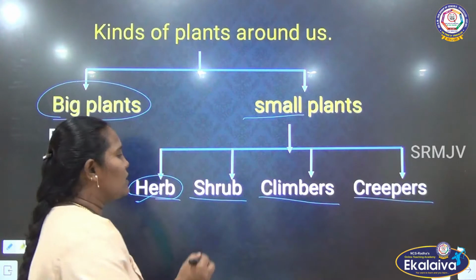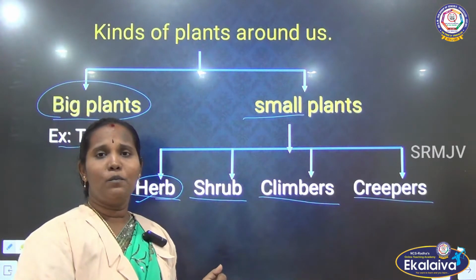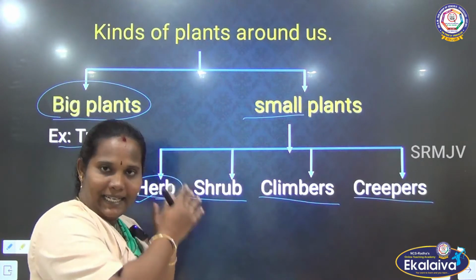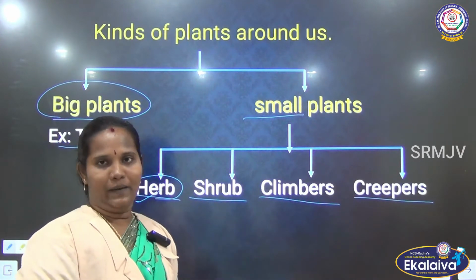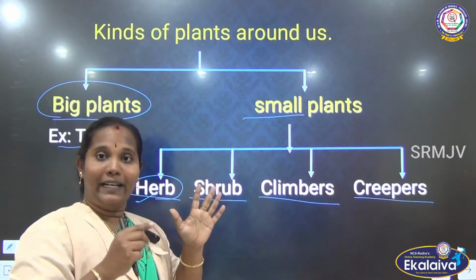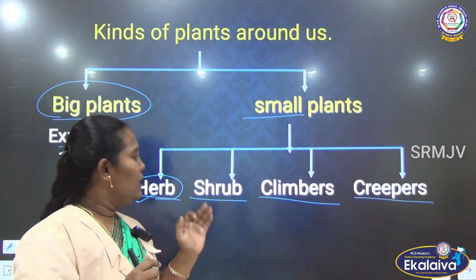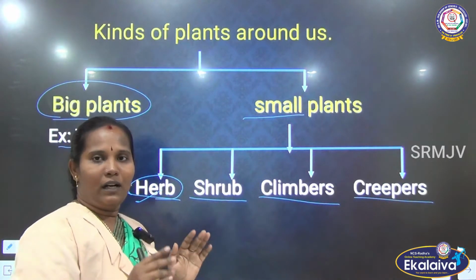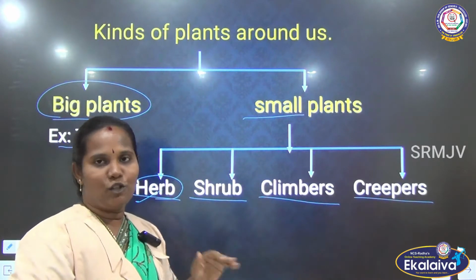Next one, shrub. Shrub means it makes a bush. It looks like a tree, but its size is much smaller than the tree. We know that a tree is very tall, it has a woody stem and many branches. The shrub also looks the same as a tree, but its size is small.